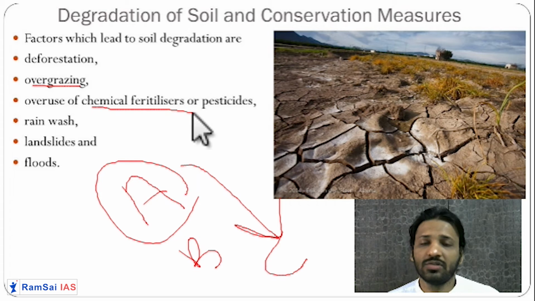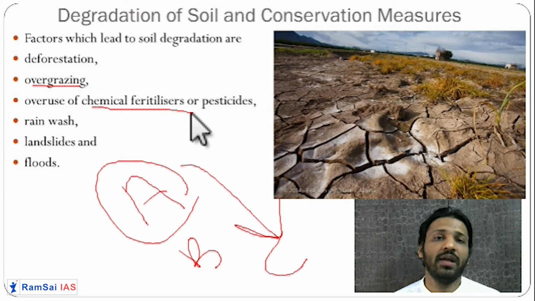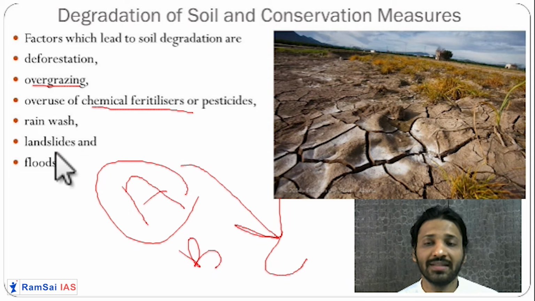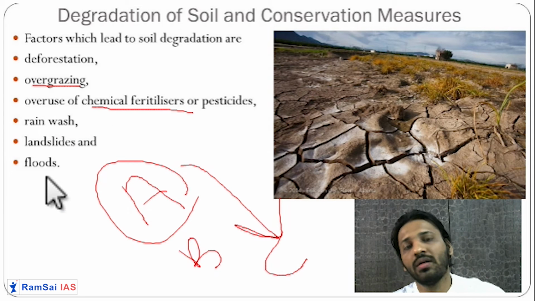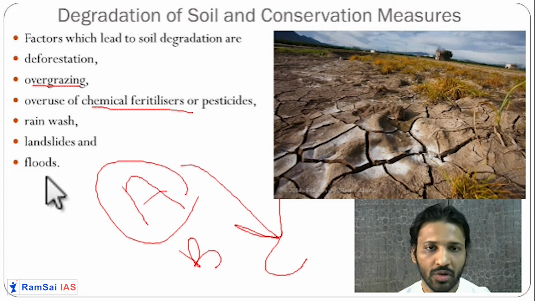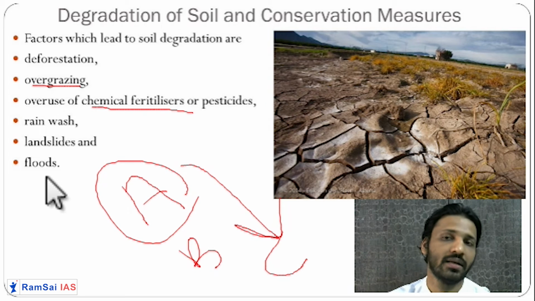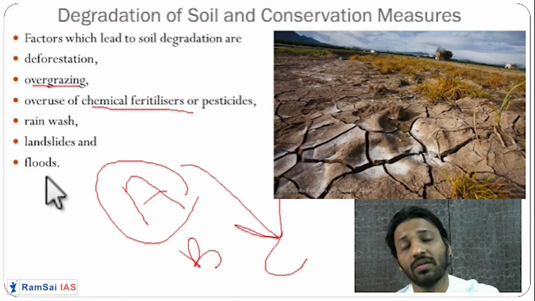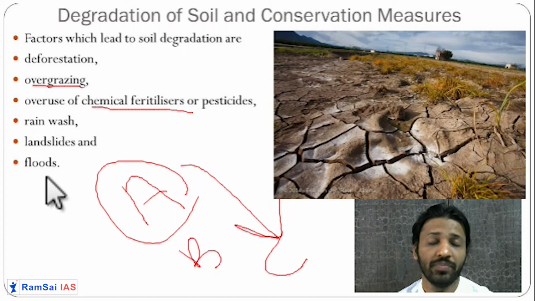Third, as I said, overuse of chemical fertilizers. Chemical fertilizers will destroy the soil. They will increase the salt content in the soil, and slowly your soil will become infertile. Okay, rain wash, landslides, floods, they will all wash away the important minerals and clay from the soil, and sand will remain behind, which will make this soil infertile. Getting it? So these are the various reasons for the degradation of soil.